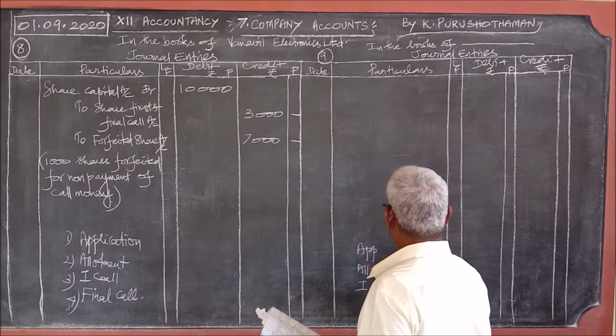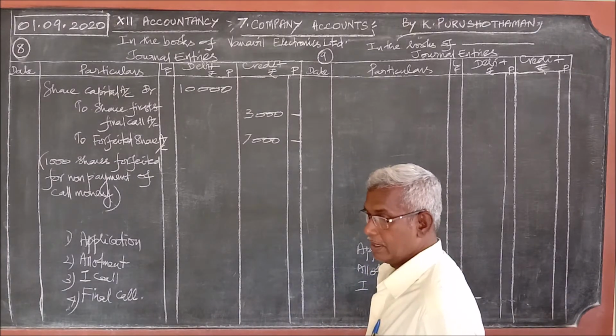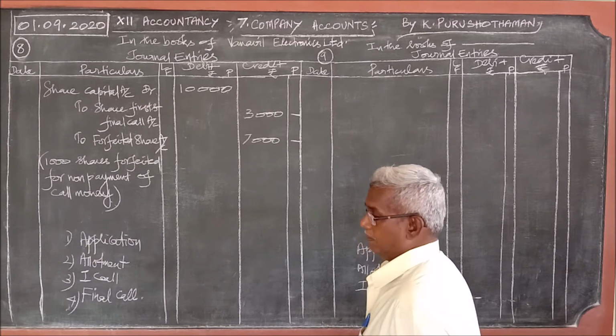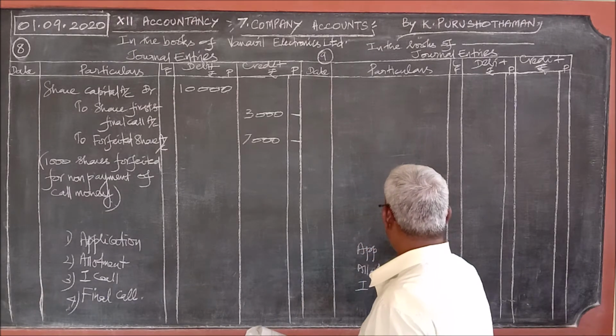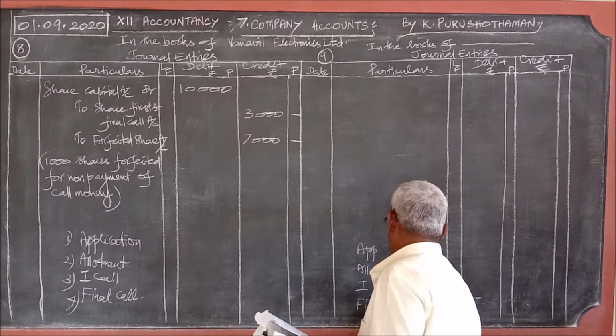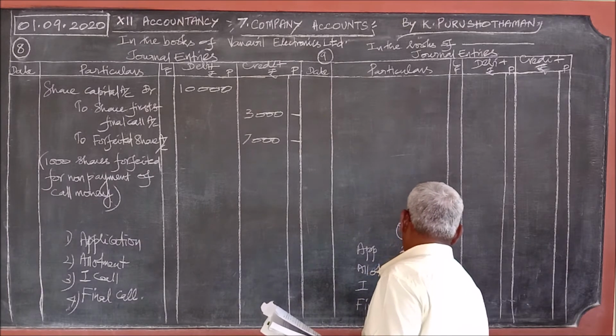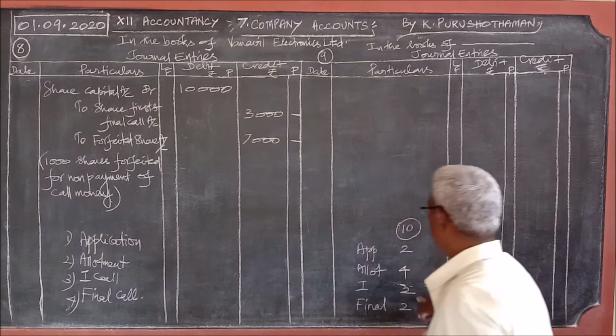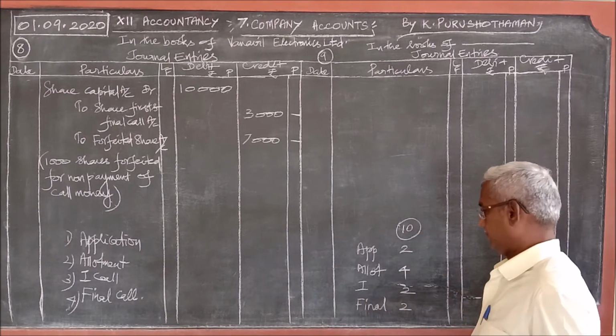These are the three given in the problem. But since it is 10, what should be the final call amount? The final call amount must be 2. Then only it will come to 10.